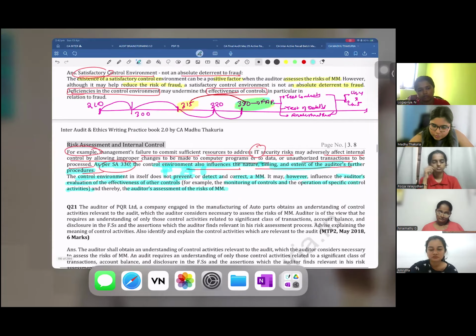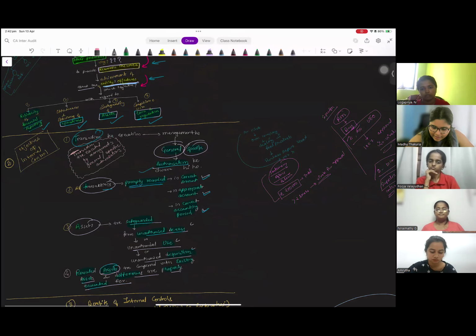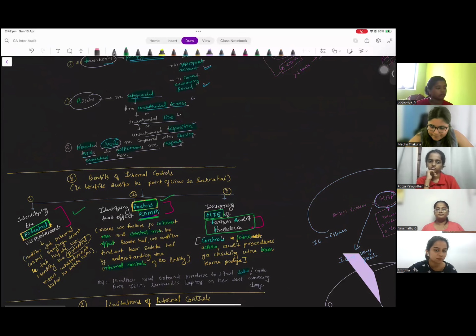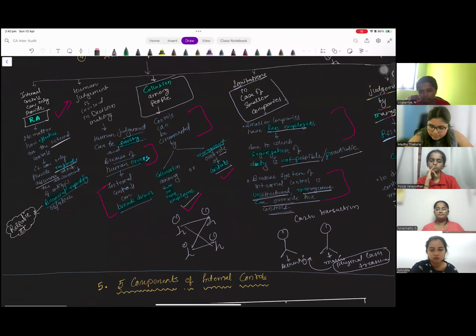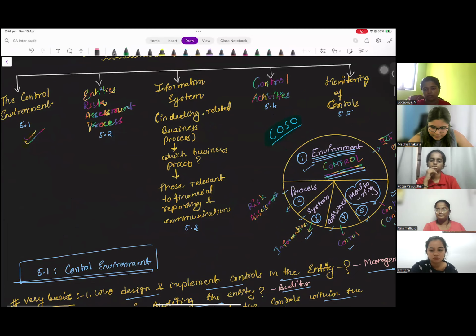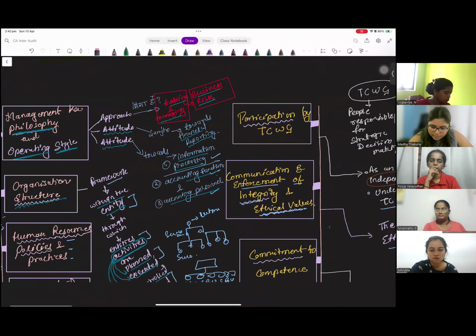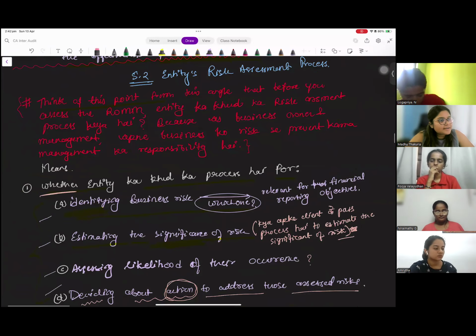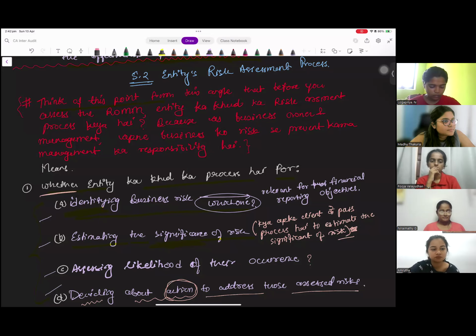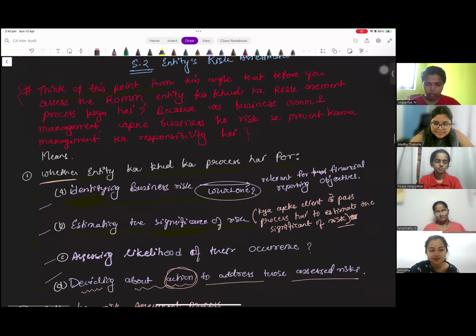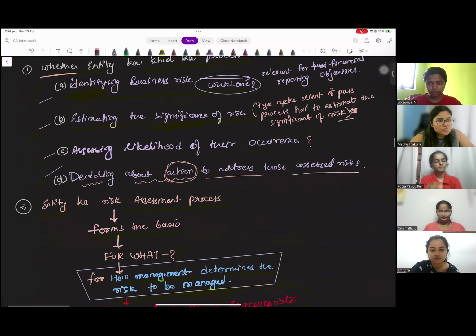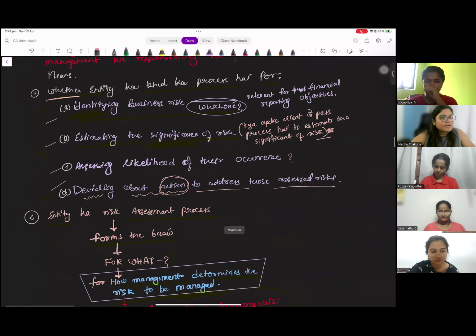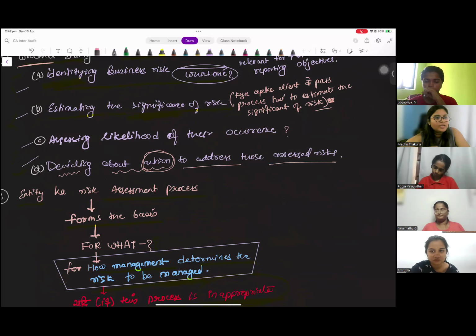Now, once you have understood the control environment completely, we have to cover what is the second component I told you guys? Entities risk assessment process. Right? So please understand this. I will use my notes just to explain you this content for a moment, and then we can find if there is a question to it. If not, you will learn from here only, right? What does it say?